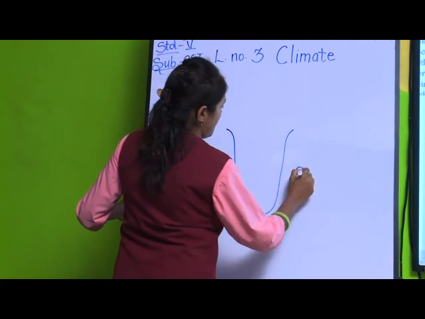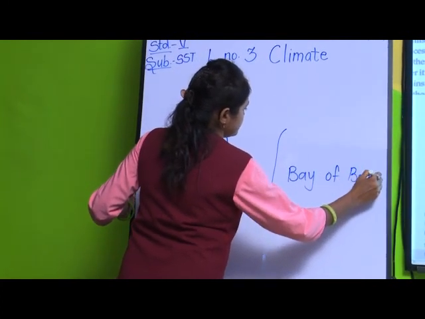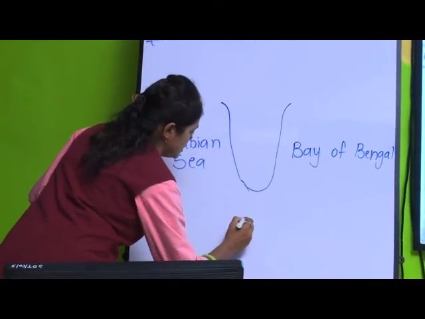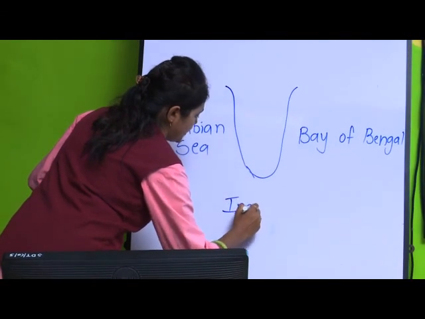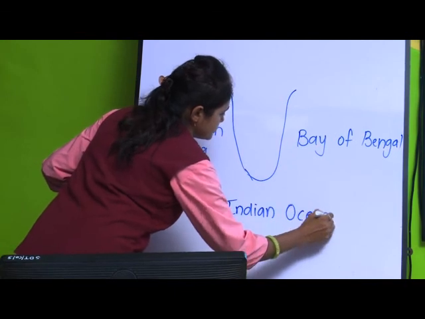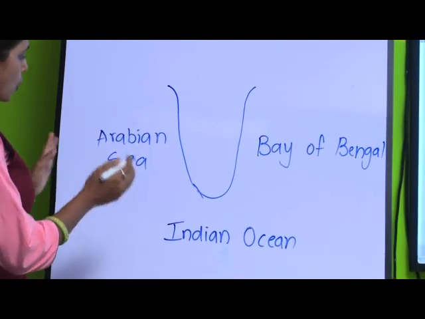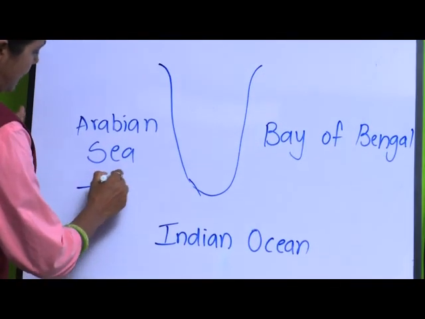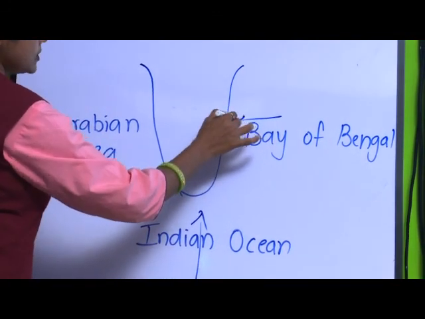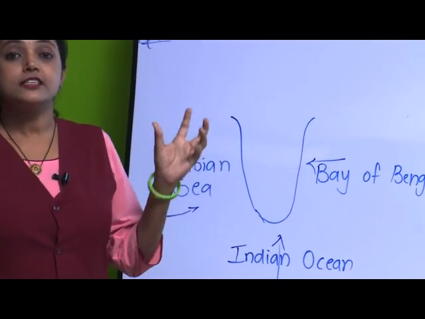Here is the Bay of Bengal, and towards the south, the Indian Ocean. Now, what happens when the wind is blowing? The wind from this area, this area and this area is cool, it is cold.